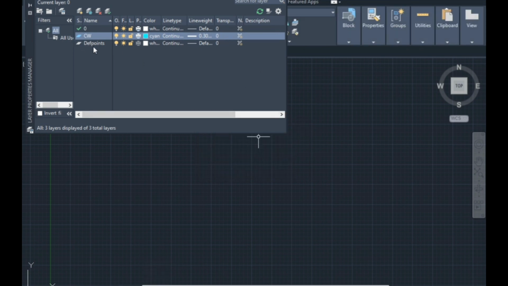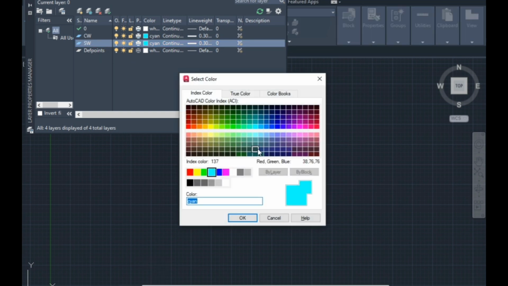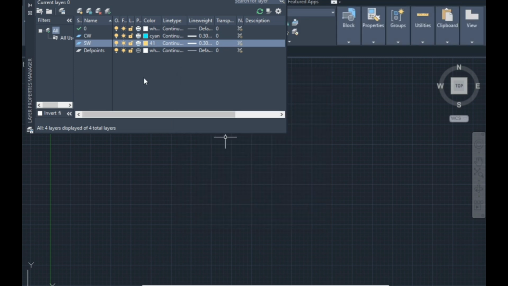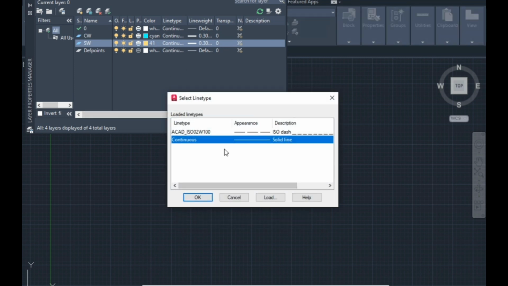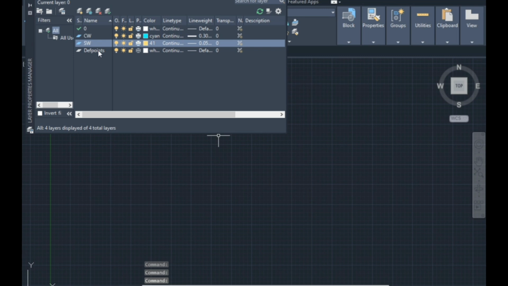Next I want storm water. Select a color, for example orange or whatever color it is, a continuous line, and then the line weight. Now this tick means this is your current layer.